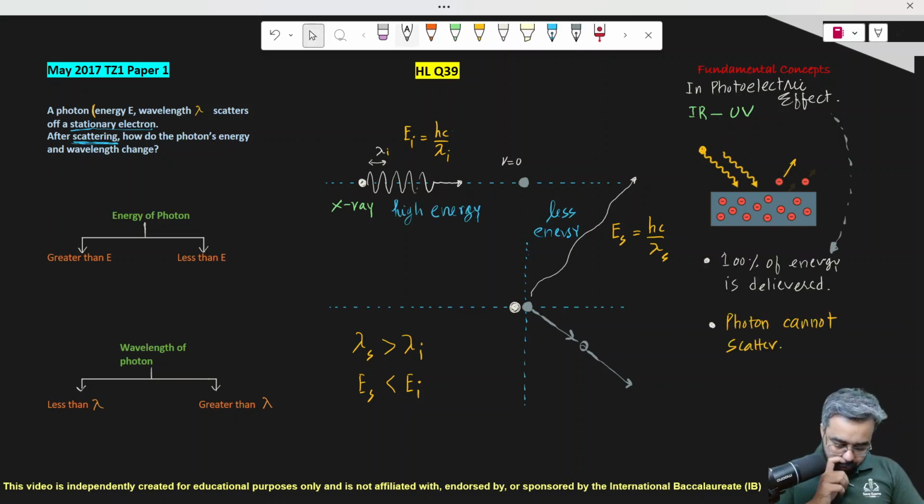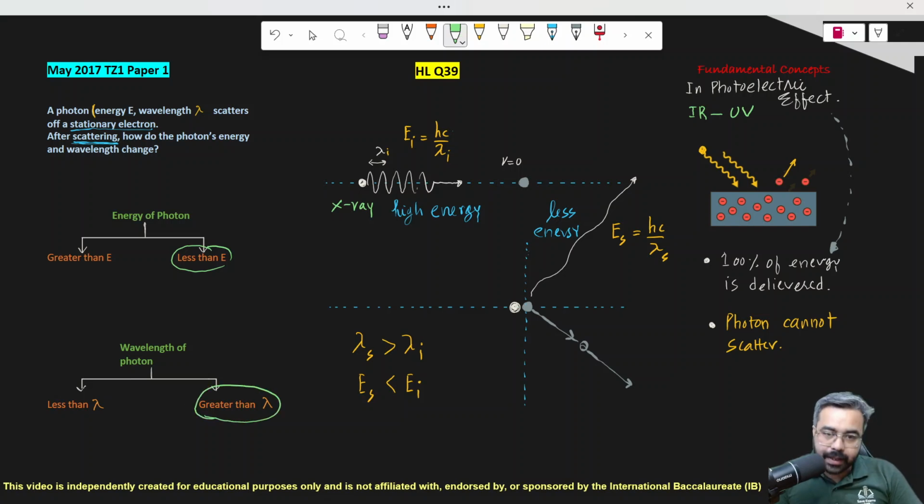So what we conclude after this discussion is that the energy of the scattered photon must be less than the energy of the incident photon, right? Since energy is inversely proportional to wavelength, its wavelength must be greater than the wavelength of the incident photon. So that's why the right answer is option D.